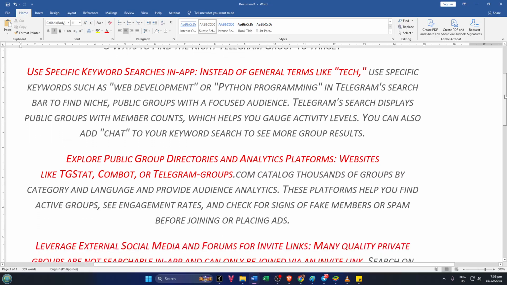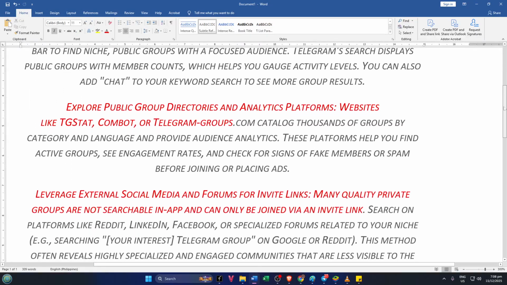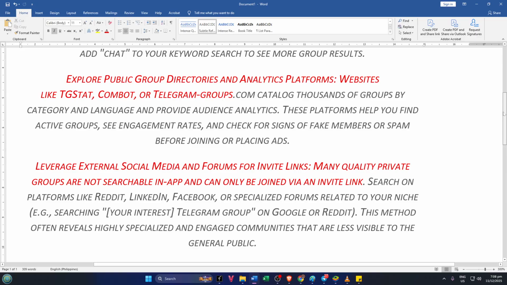But what about those elusive, private Telegram groups you can't find through in-app search? This brings us to the third trick: leveraging other social media platforms and niche forums for invite links. There's a huge world of invite-only Telegram groups out there that never show up inside Telegram's own search results. Try searching your niche plus Telegram group on Google, Reddit, LinkedIn, or even Facebook.